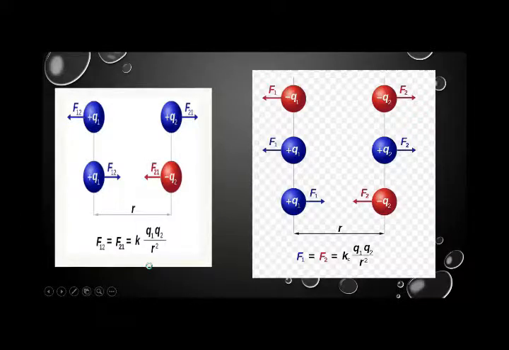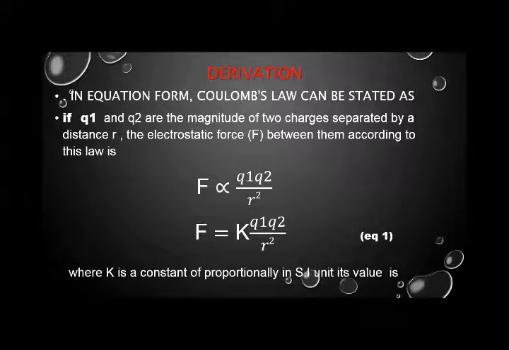Okay, so here's the derivation of Coulomb's law. It describes that if Q1 and Q2 are the magnitudes of two charges separated by a distance r, then the electrostatic force between them according to this law is F directly proportional to Q1 and Q2 and inversely proportional to the square of the distance between them. This is the relation which Coulomb's law states: the electrostatic force is directly proportional to the product of the magnitudes of the charges and inversely proportional to the square of the distance between them.